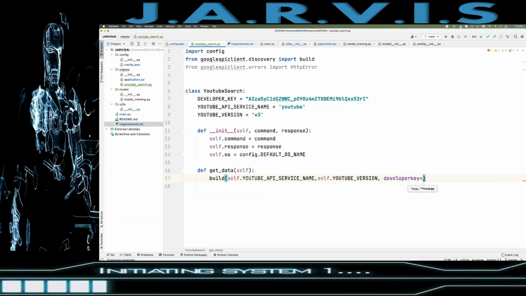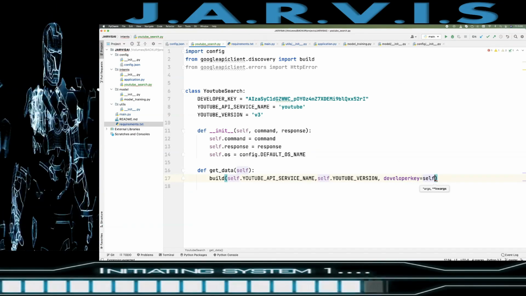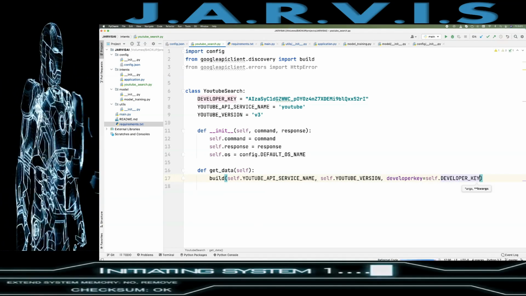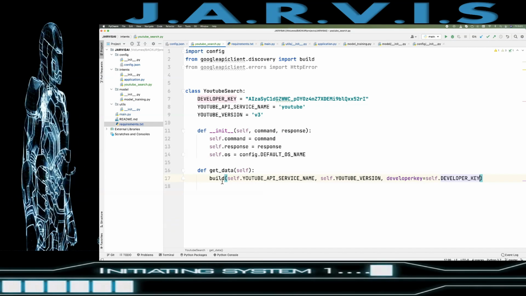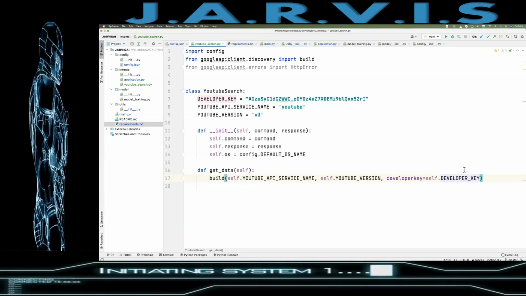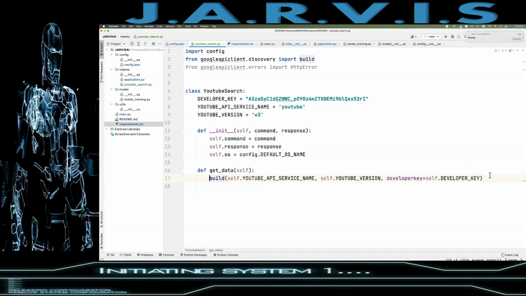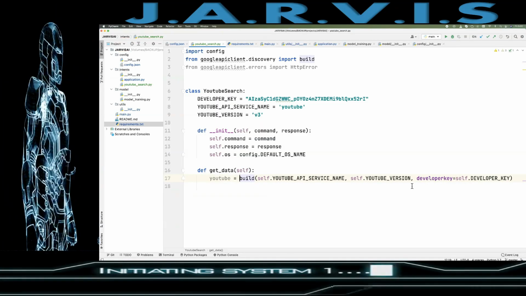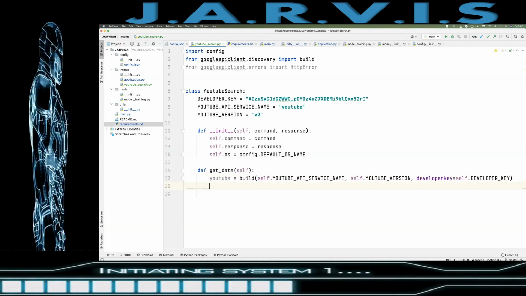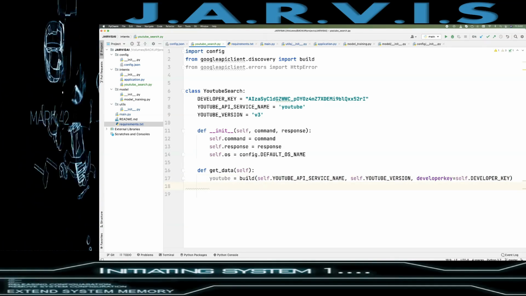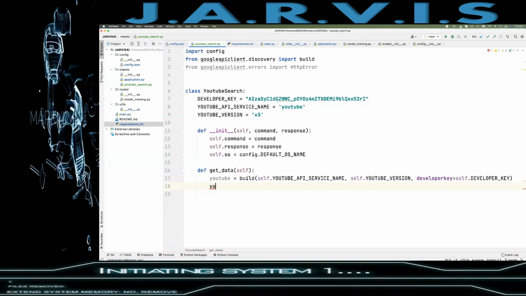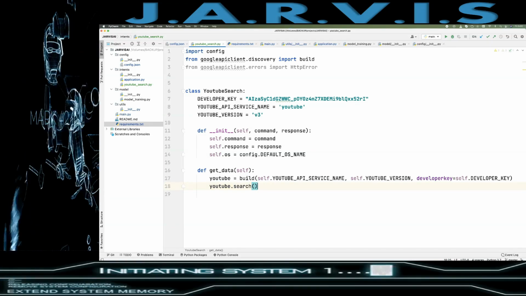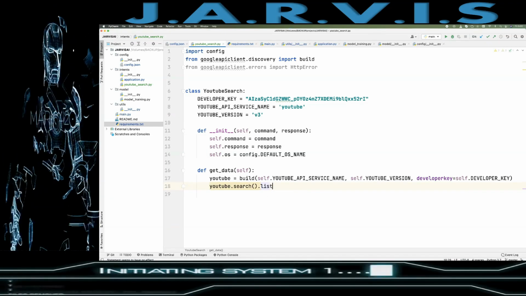Right, so here we can have self.developer_key. This is it. It will give you the object of the YouTube API. So we need to have this object in a variable, and then we will have the YouTube dot search, right? And we will give some values here.